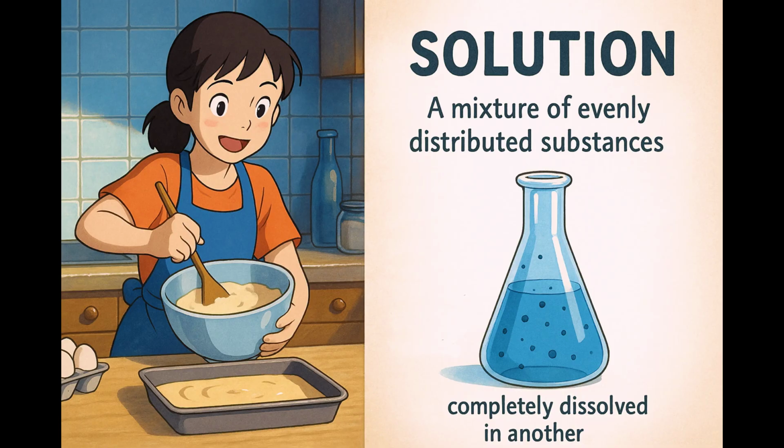In both cases, whether you're baking a cake or creating a scientific mixture, the goal is to achieve uniformity so that every part of the mixture contributes equally to the desired result, ensuring that each bite of cake or each sample of the mixture has the same properties.